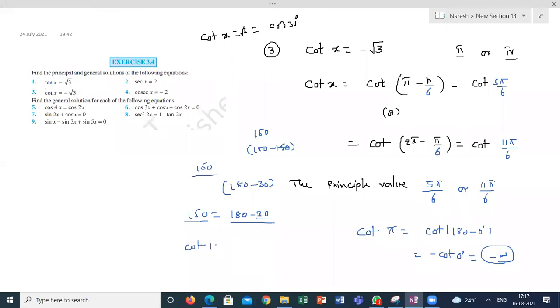So cot 150 can be written as cot of 180 minus 30. It is in the second quadrant, so negative. Because of 180, cot will remain cot, and 30 degrees. Cot 30 is root 3 by 2 by 1 by 2, so minus root 3. This is how I can calculate. We have already done these questions. Yes, sir. Now, how to calculate the general solution for this question?